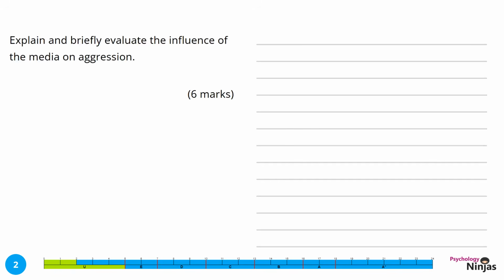Explain and briefly evaluate the influence of the media on aggression, 6 marks. There's 2 command words here for the 2 separate skills, and the first one is explain. We need to give a detailed explanation of the influence of the media on aggression using key terminology. There are 3 marks available for our AO1 knowledge, and this needs to be detailed and thorough. We're then giving a brief evaluation for the remaining 3 marks.